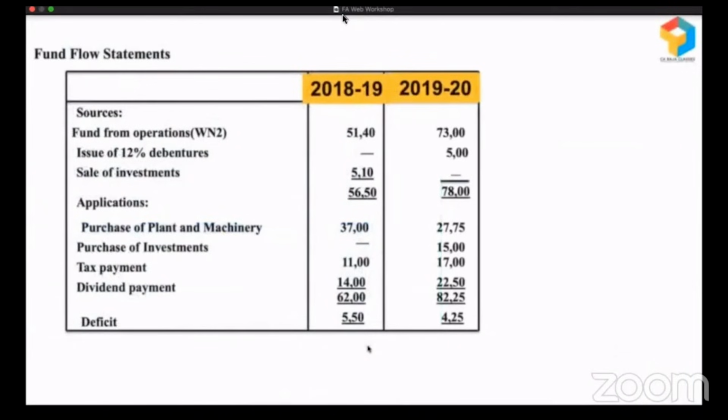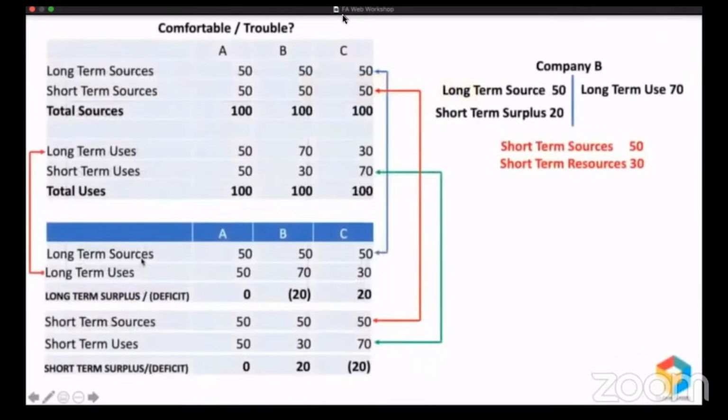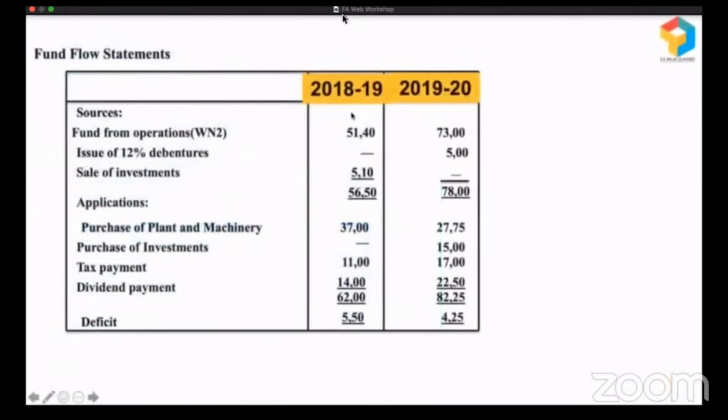Okay, it's basically part of it. Look, here you have the sources and here you have the applications. Sources we basically call long-term sources, and applications we call long-term uses, like what we have seen here. Now look at this. Let me analyze this also so that you will get complete clarity about fund flow analysis.